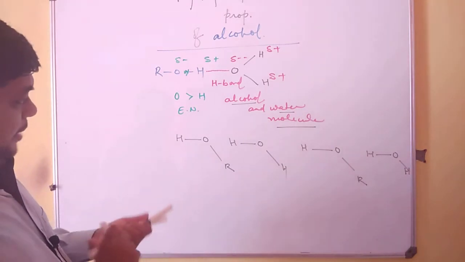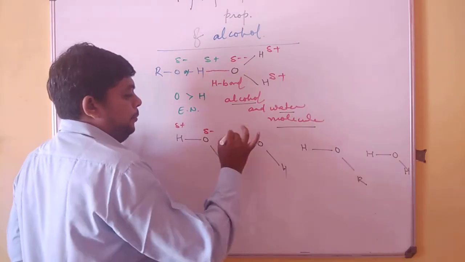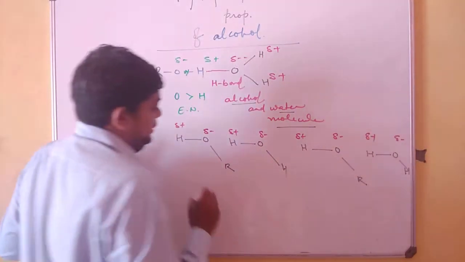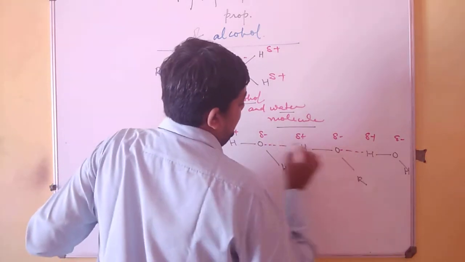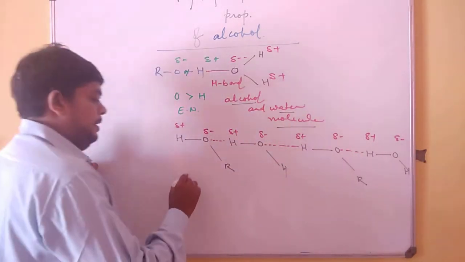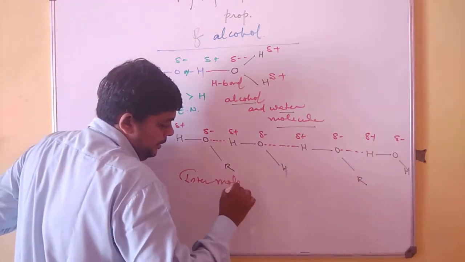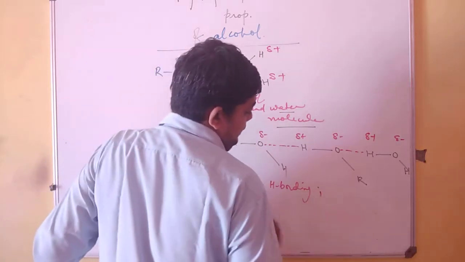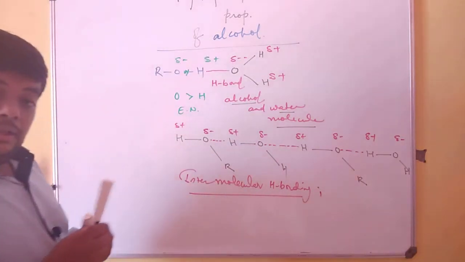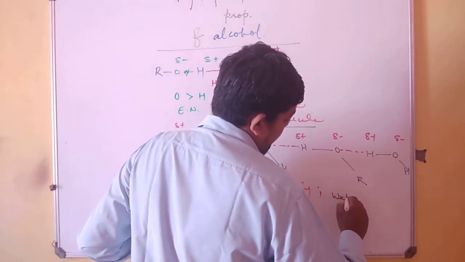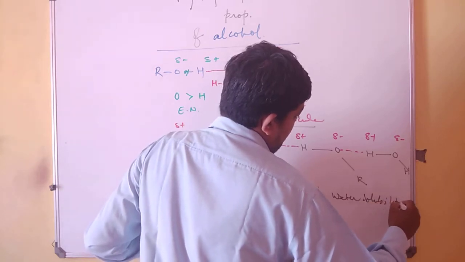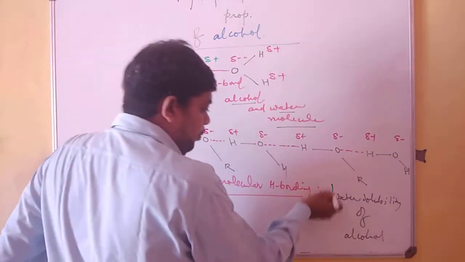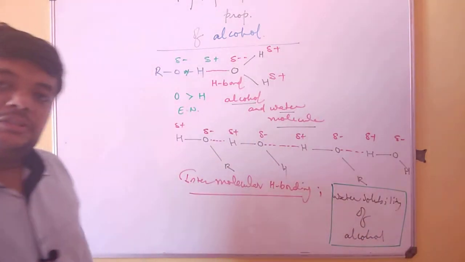In all these structures that I am trying to populate over here, I am very much confident from the representation itself that a kind of hydrogen bond is forming, and this intermolecular hydrogen bonding is responsible for the water solubility of alcohol. This is how it works.